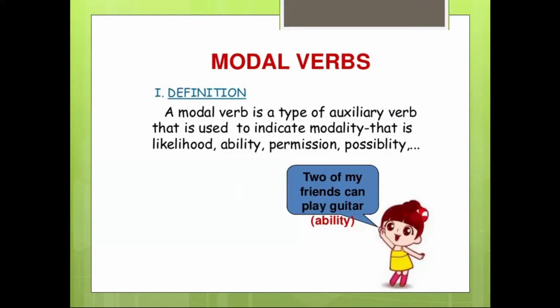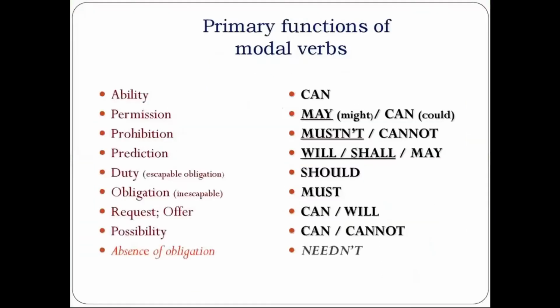For example, two of my friends can play guitar. It's ability. Primary functions of modal verbs. For example, the modal verb which indicates ability is can. For example, I can play the piano, or I can speak English, I can speak French, and so on and so forth.